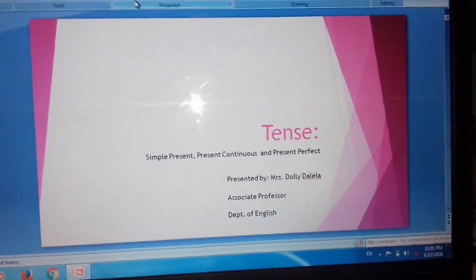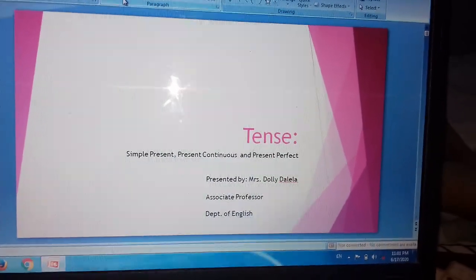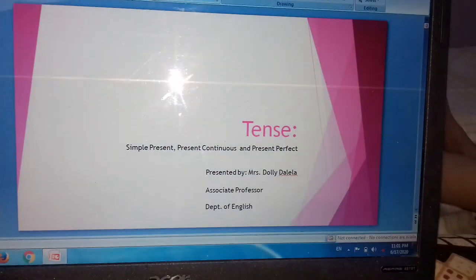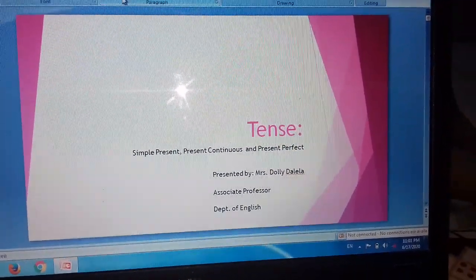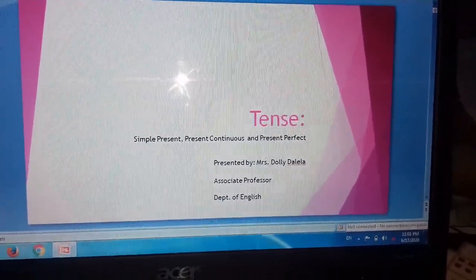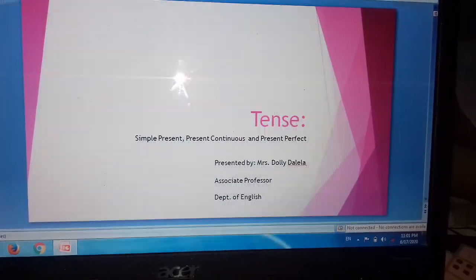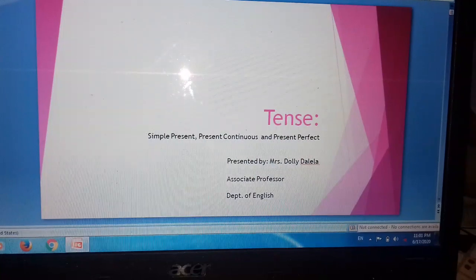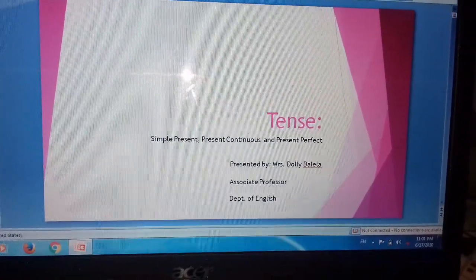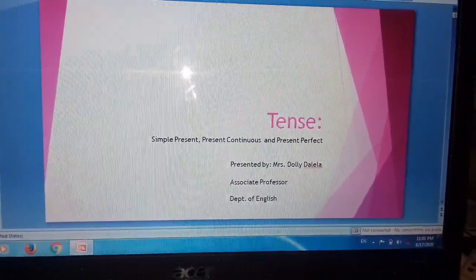But without knowing the very basics of the English language, are you able to write? Are you able to speak properly? No. So you can't write correctly. You are unable to communicate properly without having the basic knowledge of the English language.